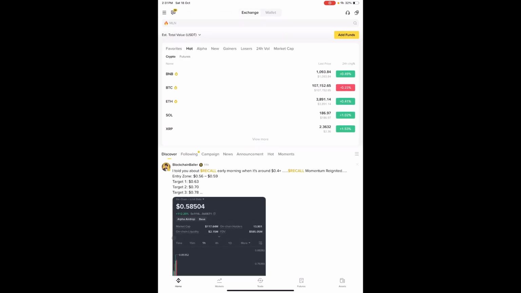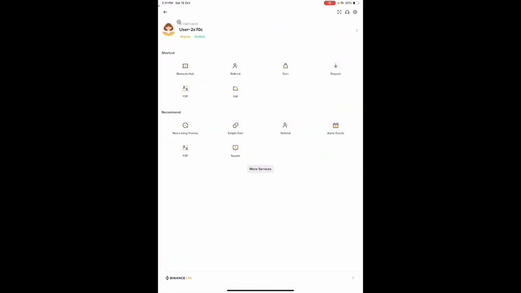So what I will do: when you click on home down at the bottom, you have to go up to the left-hand corner. There are these three lines, one, two, three. You click on it, and it will bring something up like this. Then you have to look for P2P. I have P2P over here, so I'll click on P2P.